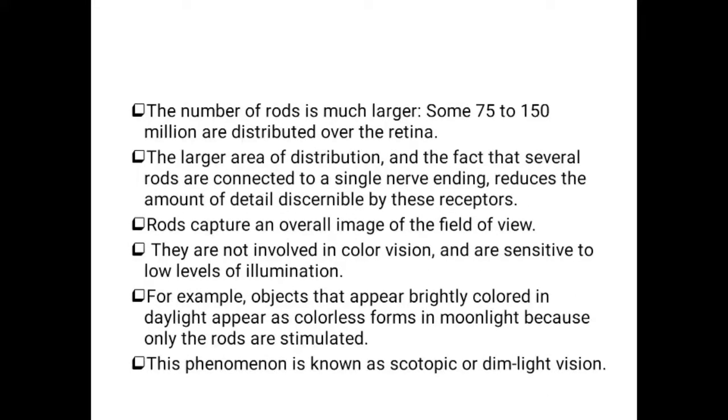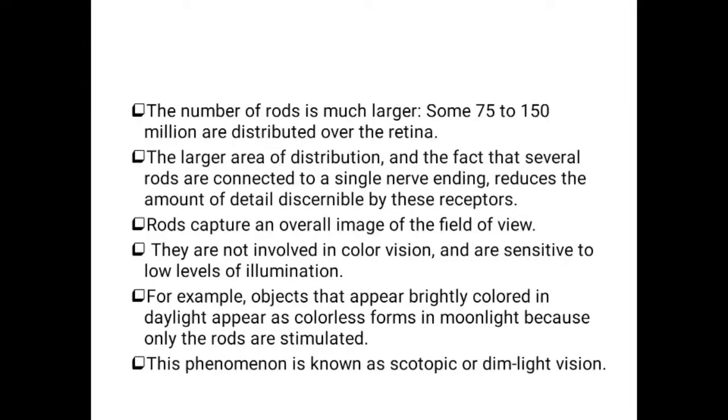Next one is rods. Rods are present in parts other than the fovea. There are about 75 to 150 million distributed over the retina. Other than the fovea region, the rods are present over the retina. Because of the larger area of distribution, several rods are connected to a single nerve ending. It reduces the amount of detail discernible by these receptors.